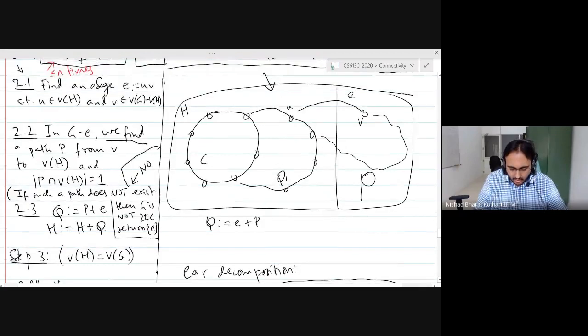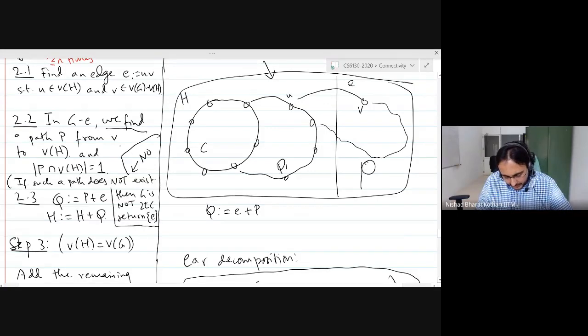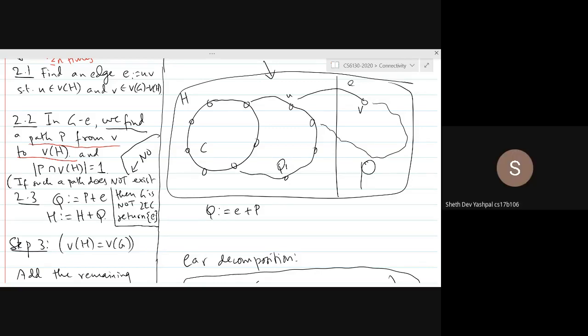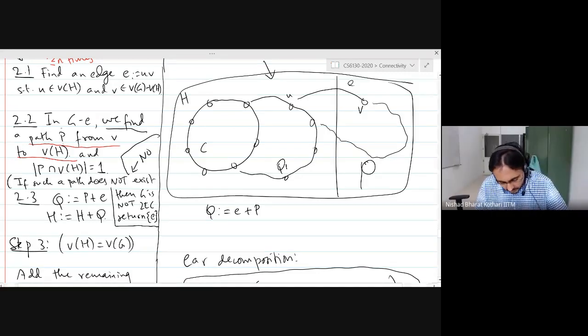And how long does it take? Step 2.1 is easy. You just find one edge going from H to G. You can do it in linear time. And then you want to find a path from V to H. How long does this take? In the worst case, how long can it take to find a path from one vertex to another vertex? Again, order n square.